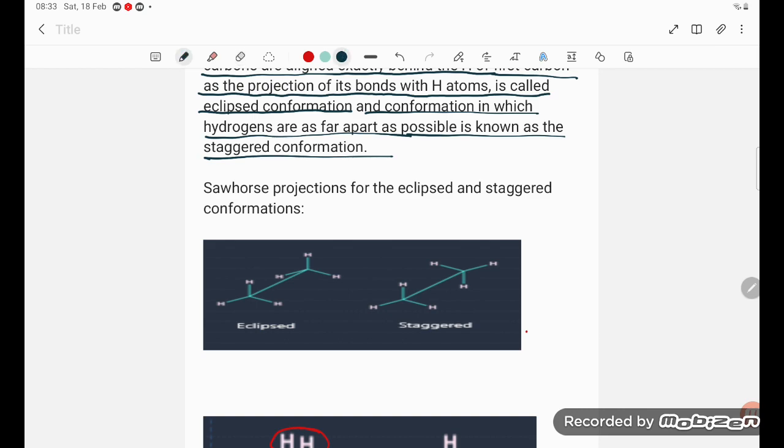If it is immediately behind the first carbon, this is going to be eclipsed. This carbon is immediately behind this carbon. If you place it on, this is immediately behind, so eclipsed. But if you place this one, this hydrogen will take a position here, this hydrogen will take a position here. So you can see this is the staggered one, far apart.